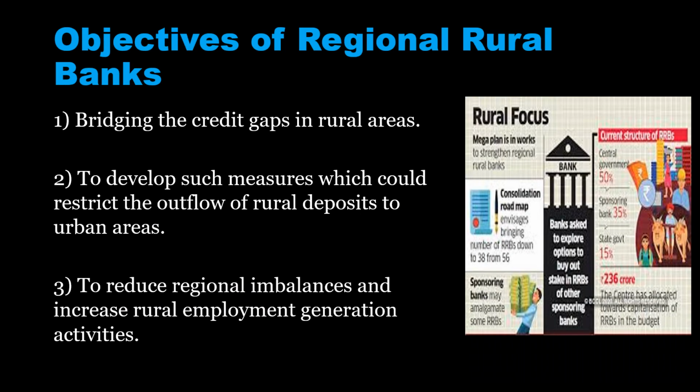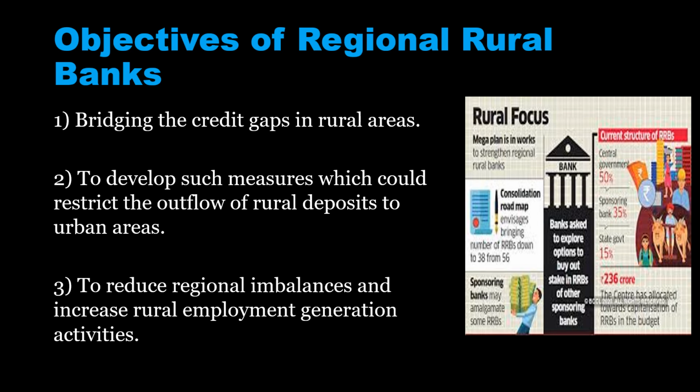So, the objectives of regional rural banks. I told you, the area is limited for these banks, that means within a district or within a state they operate their banking activities. In the same way that the area is limited, their objectives and functions are also limited. So that's why I have taken only three main objectives. The first one is bridging the credit gap in rural areas.